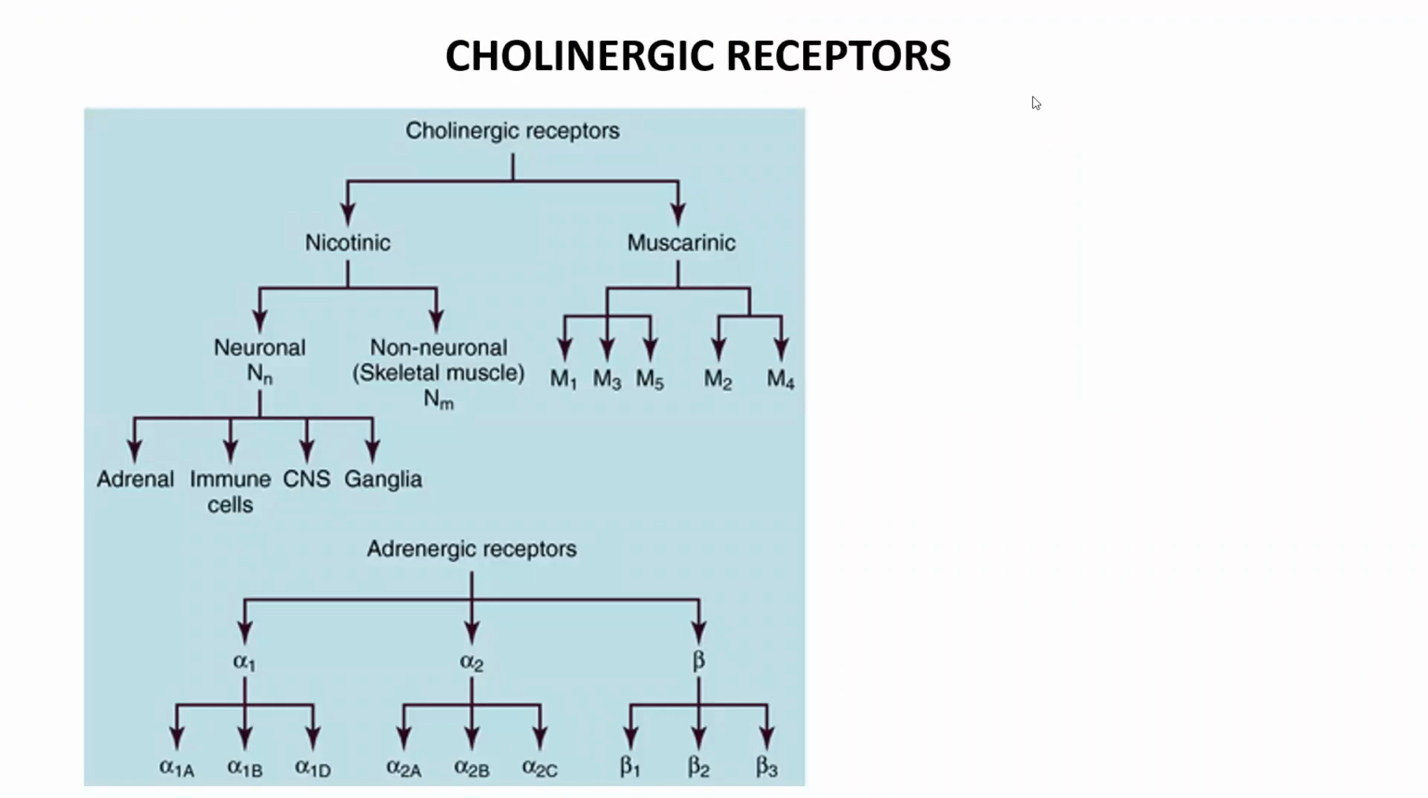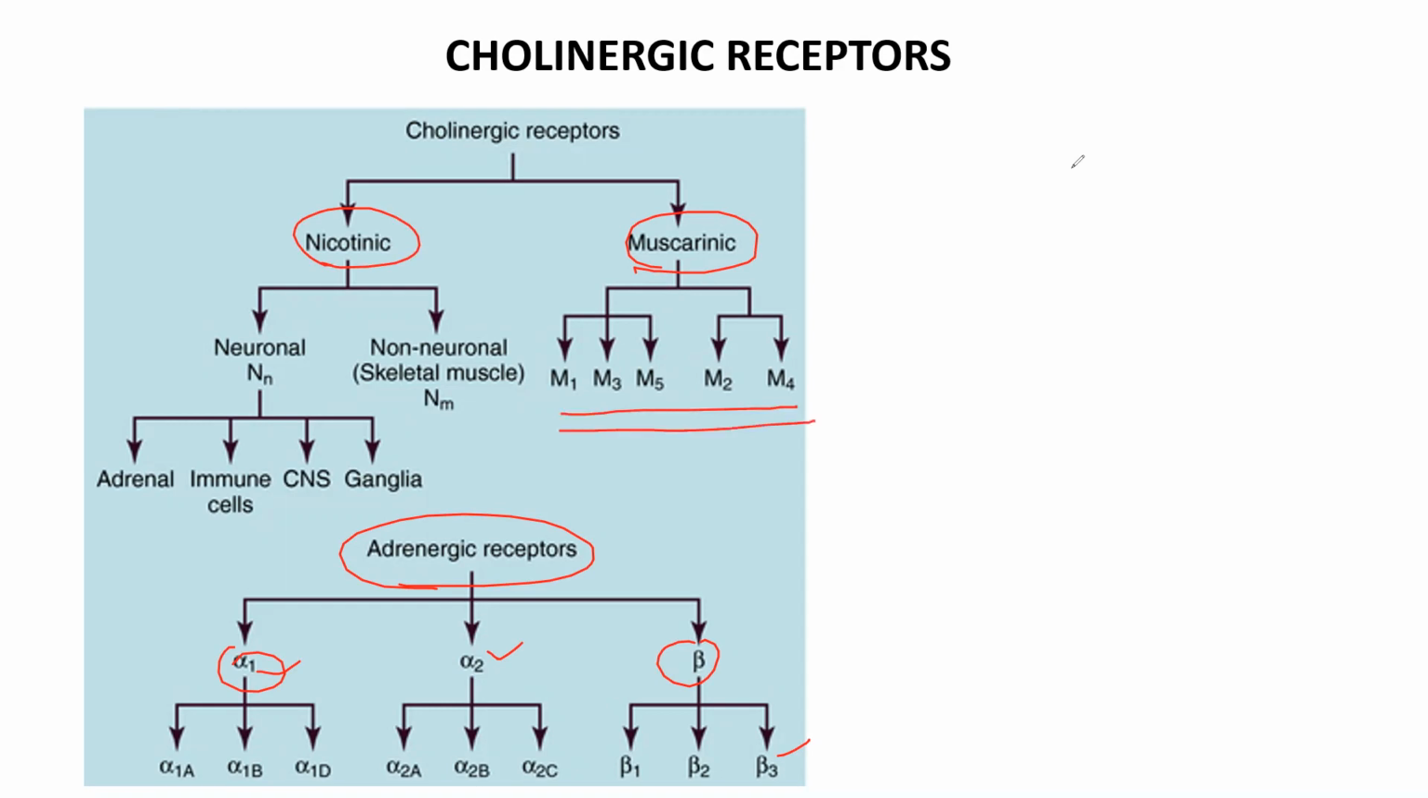We completed acetylcholine, which is a neurotransmitter. Regarding receptors, I told in adrenergic receptors that they are divided into alpha and beta. Alpha is again divided into alpha 1 and alpha 2, and beta into beta 1, beta 2, beta 3. In the same way, cholinergic receptors are divided into muscarinic and nicotinic. Muscarinic is again divided into five types: M1, M2, M3, M4, M5. And nicotinic is divided into two categories: NM and NN.